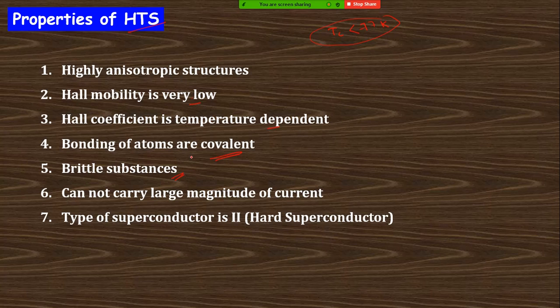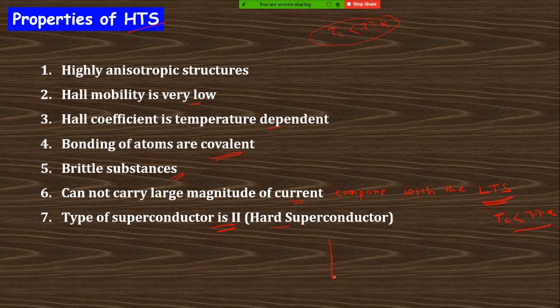These materials are brittle, and that's why they cannot carry a large magnitude of current. In comparison with the low temperature superconductor, where low temperature superconductor means the superconductor TC is 77 Kelvin, right? And these high temperature superconductors are lying in between, in superconductors of type 2. Okay, this is called the hard superconductor.